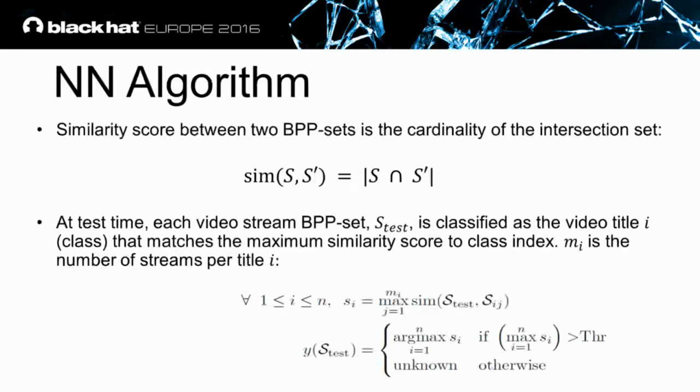Now, let's define the nearest neighbor similarity algorithm. The similarity of two sets is defined by the size of the intersection.